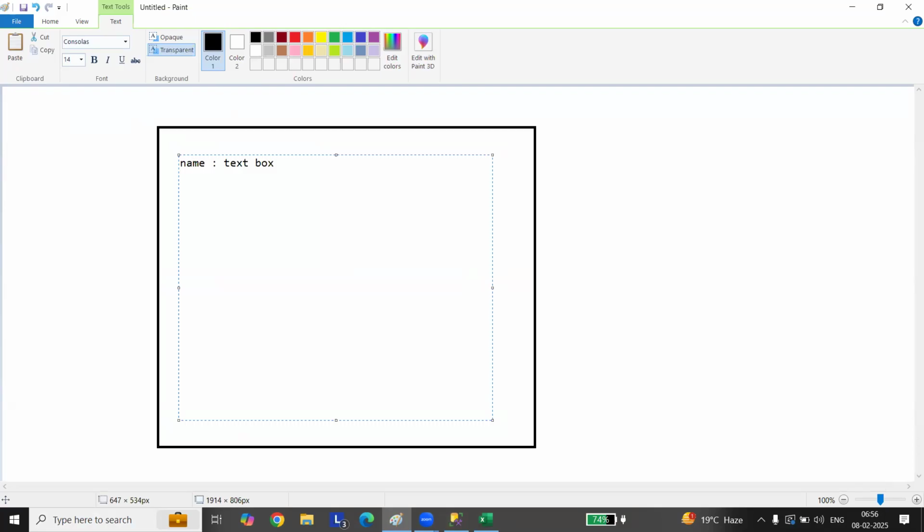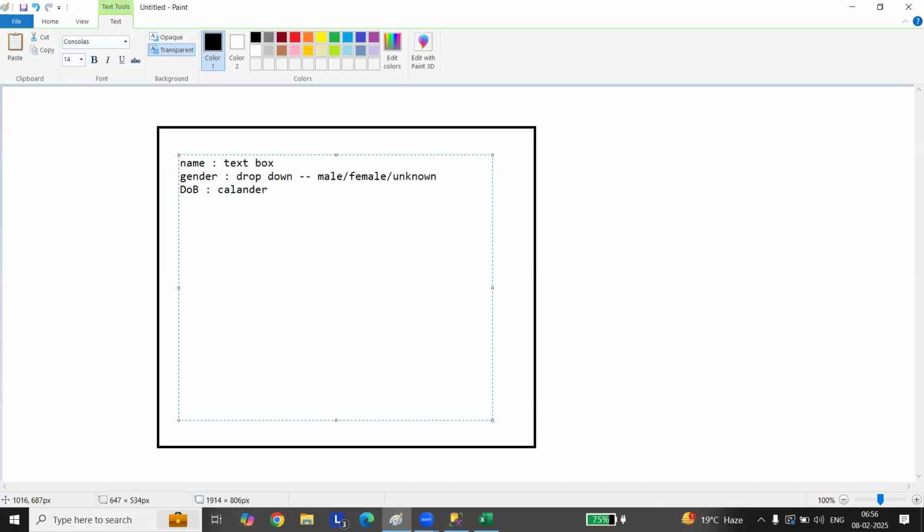Then gender, you'll have a drop down like male, female, unknown, something. DOB, date of birth, you will have a calendar.